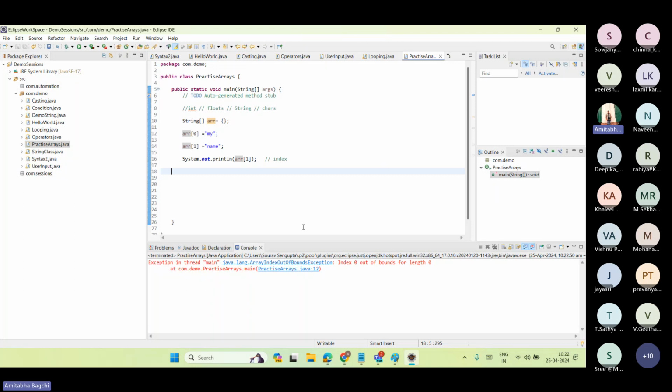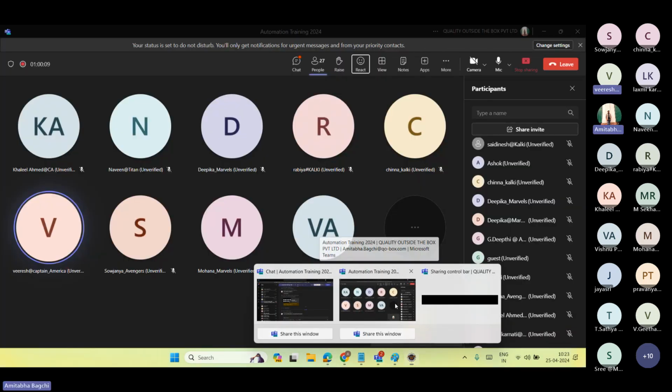What is happening? Can anyone tell me? But now I have a value at index 1, right?